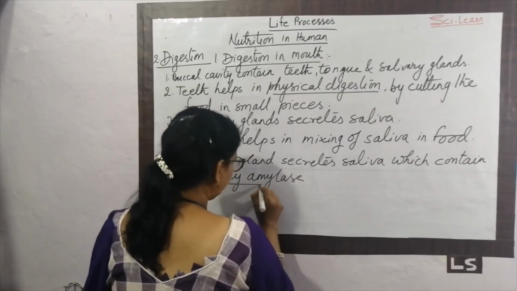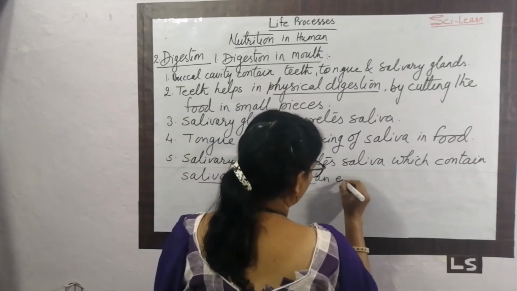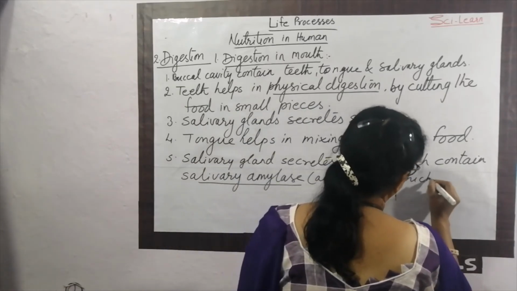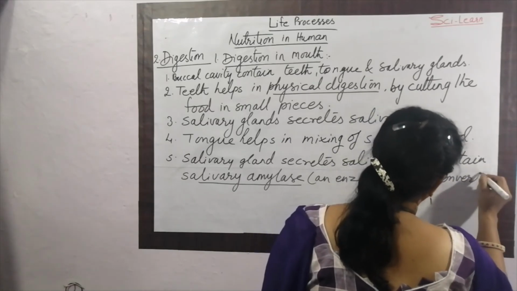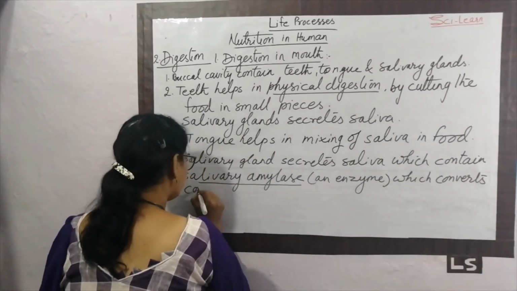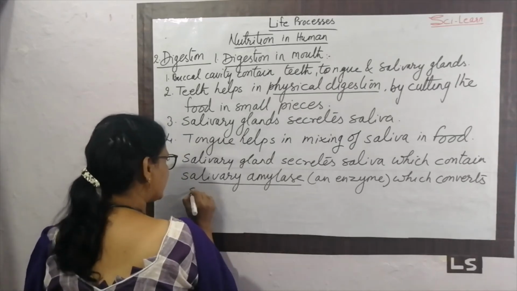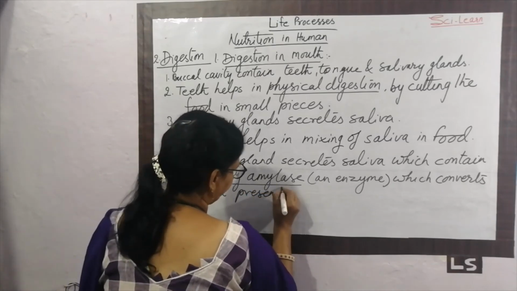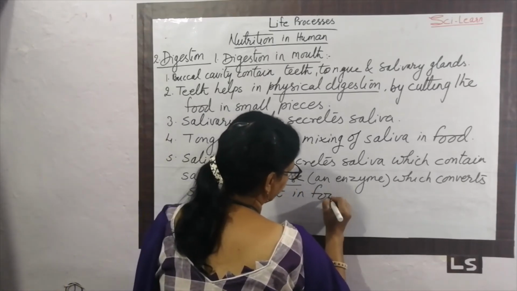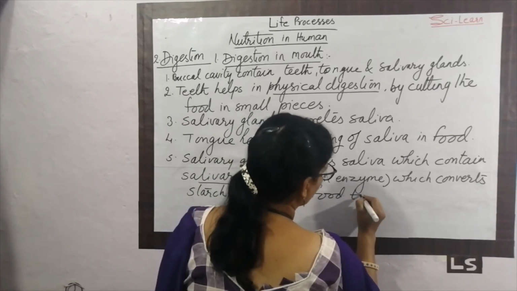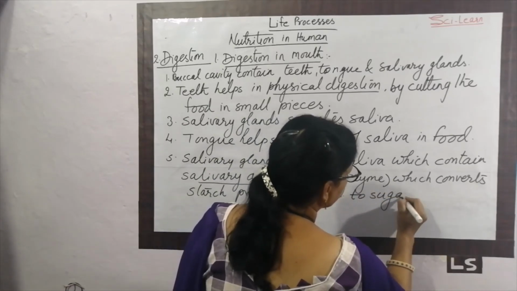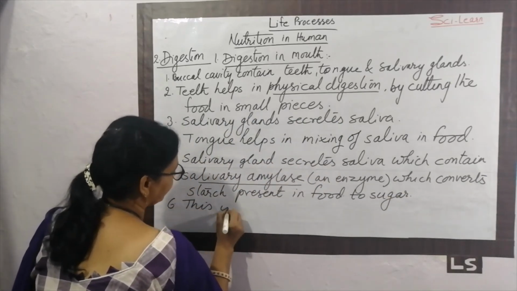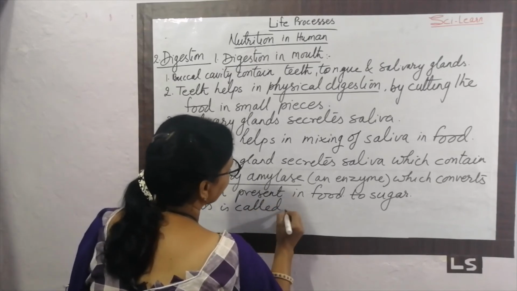It is an enzyme which converts complex food, which converts starch present in food to sugar. The starch gets converted in sugar, and this is called chemical digestion.